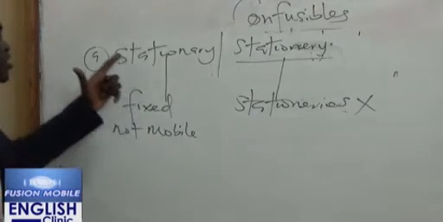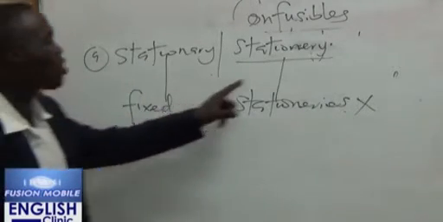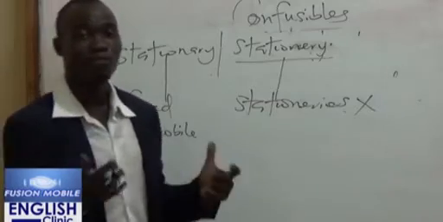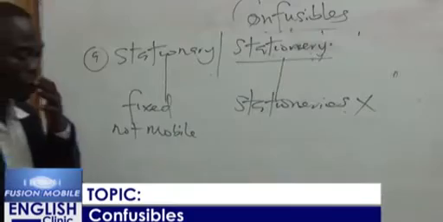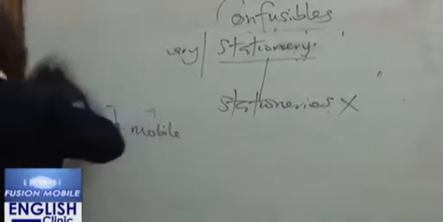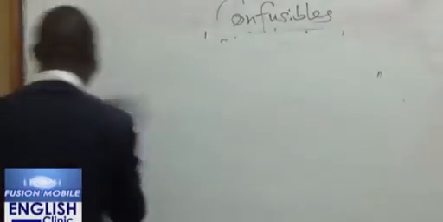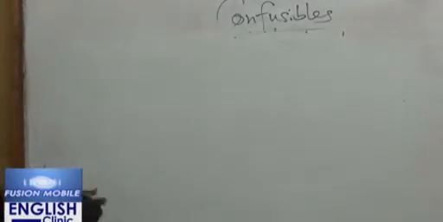Now we have stationary, I told you this is fixed, not mobile. And this one, stationery, is when you're talking about writing material or anything that we use to write. Now let me talk about another word, that's number 10. I want to differentiate between two words. Remember, we are talking about confusibles.